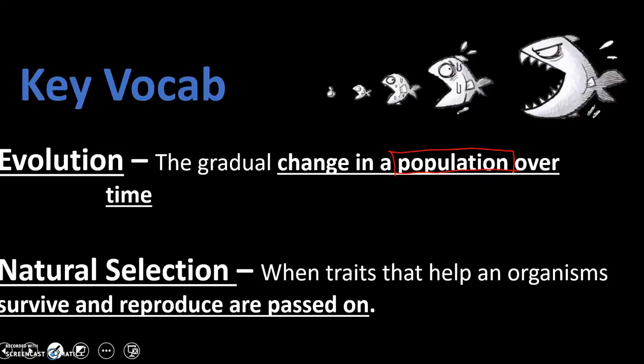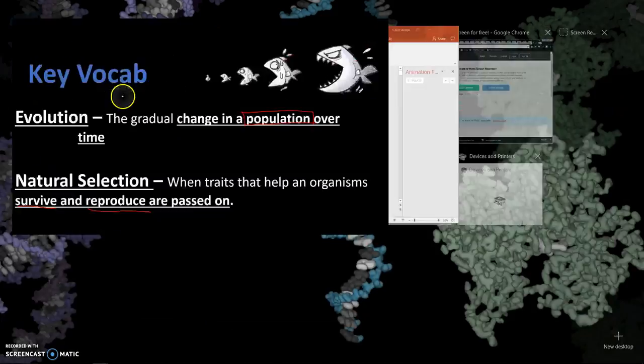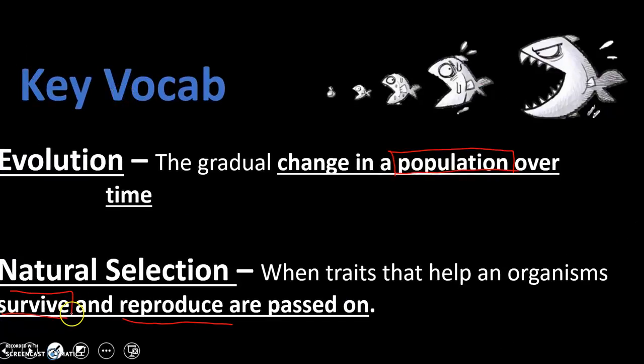The next key word would be natural selection. And what natural selection is, it's describing when traits that help an organism to survive and reproduce. Okay? So everything in biology revolves around these two concepts. Survival and reproduction. If you don't survive, then that means you die. And if you don't reproduce, then that means eventually your species will die. So natural selection is talking about traits that help the organism survive and reproduce.